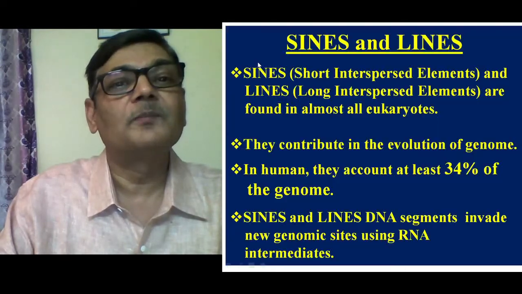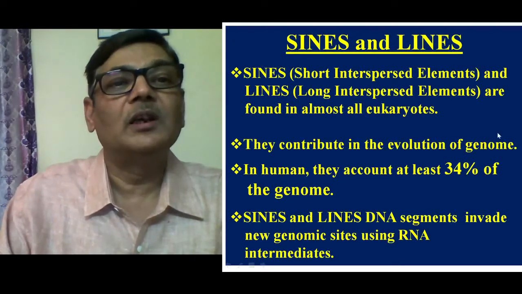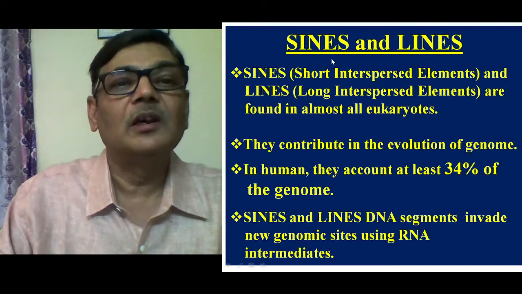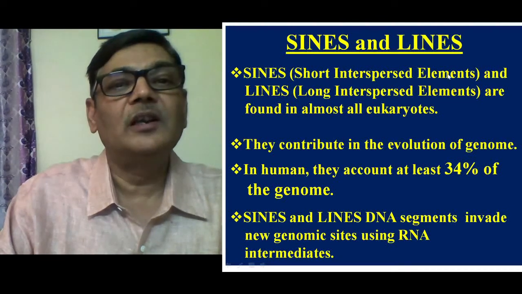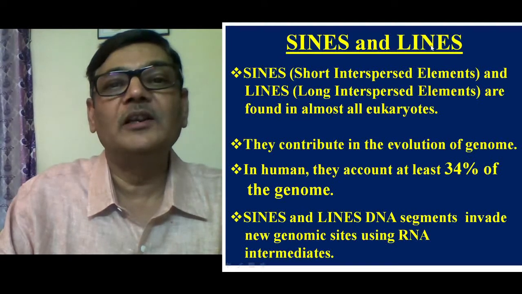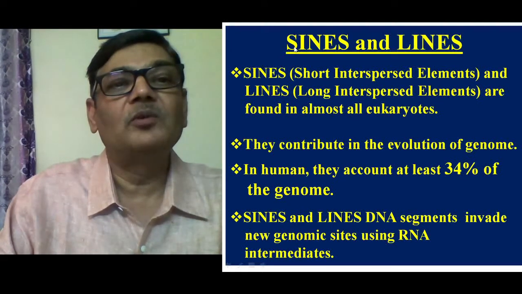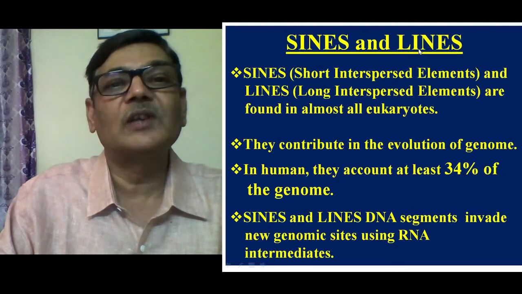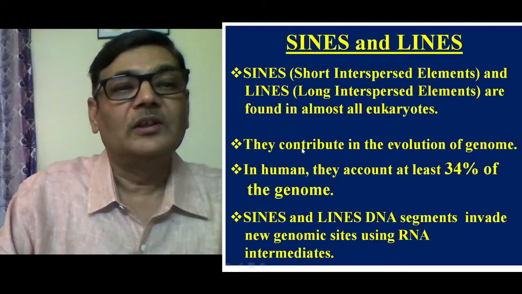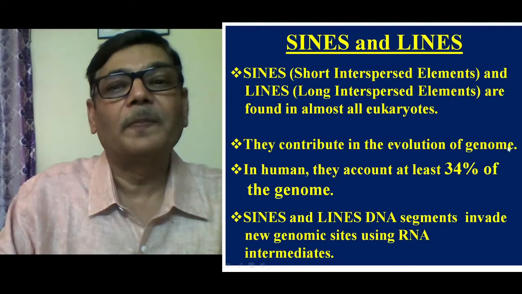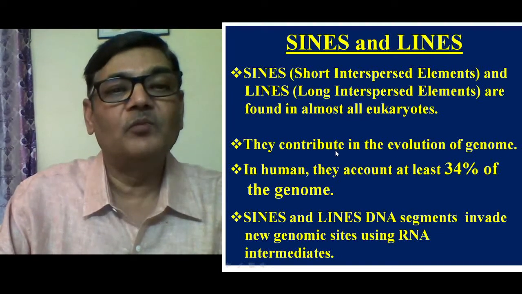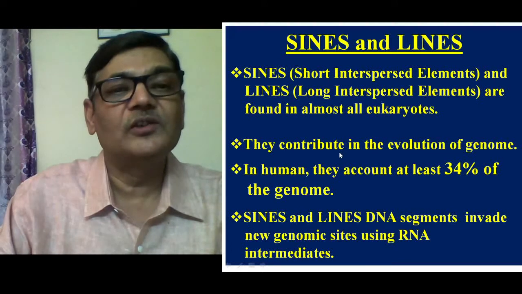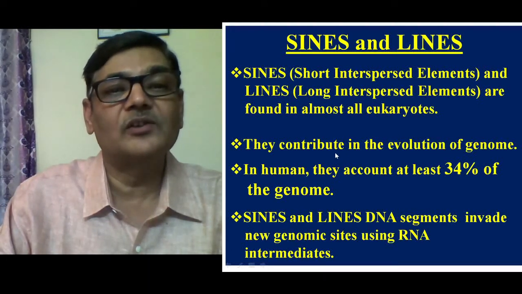Finally, we should know the types of repeated DNA like SINEs and LINEs, that is short interspersed elements and long interspersed elements. These are found in almost all eukaryotes. In all eukaryotes, SINEs and LINEs are found. They contribute to the evolution of the genome. We have found that such areas are transposable in nature. They can move from one place to the other and can make certain genes active or inactive. They are transposable genetic elements.